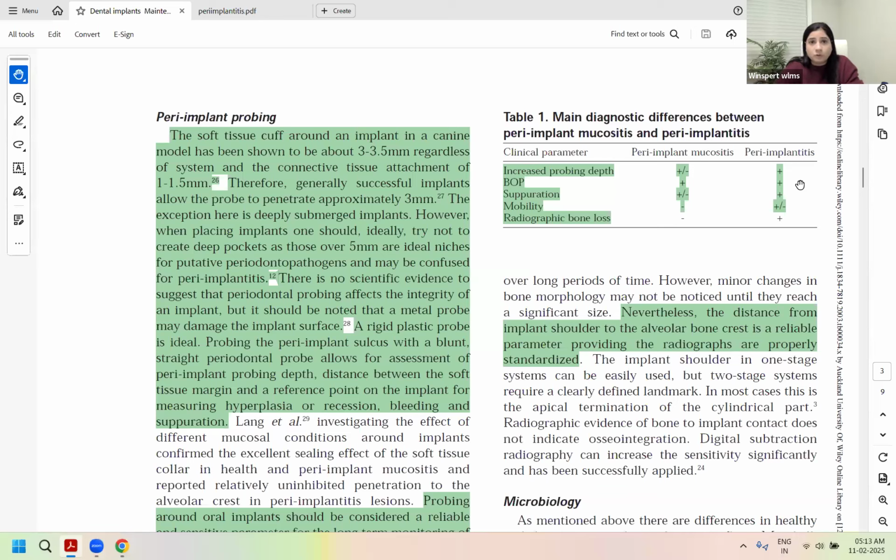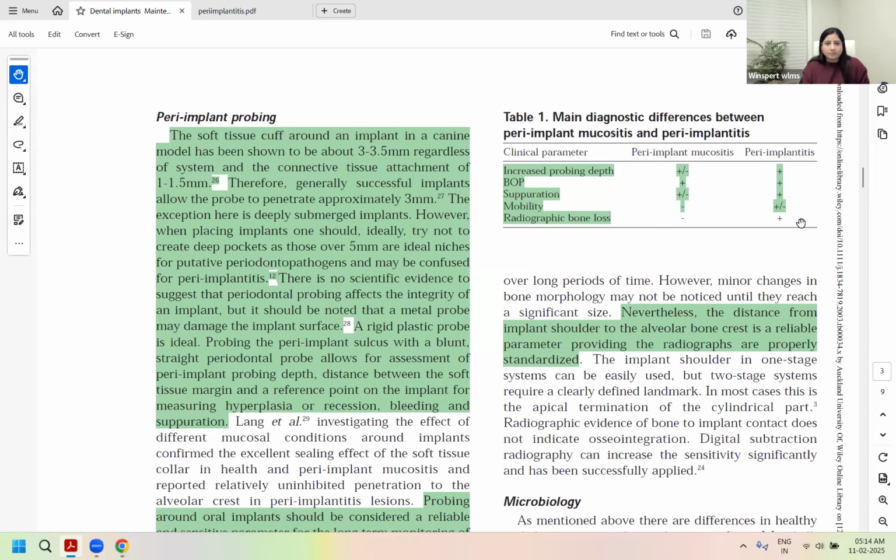Mobility would not be present in mucositis because that's just soft tissue inflammation, whereas in peri-implantitis, it may or may not be present depending upon the early stage or late stage. And radiographic bone loss, therefore, is the only factor which would be absolutely missing. So mobility and radiographic bone loss are the two factors which will always be missing with mucositis. The rest may or may not be present, and would always be present with peri-implantitis. So your final diagnosis of peri-implantitis comes from only two factors, of which one must be present: either mobility or radiographic bone loss.